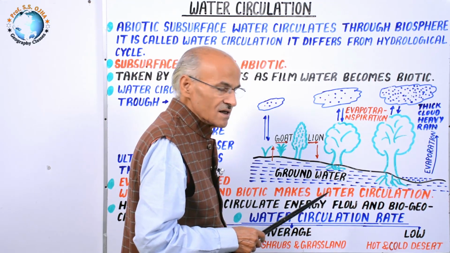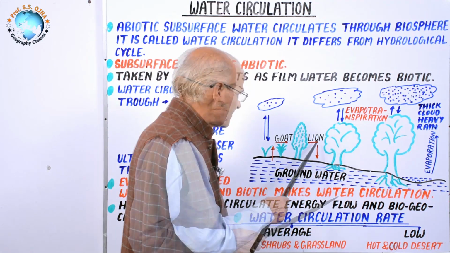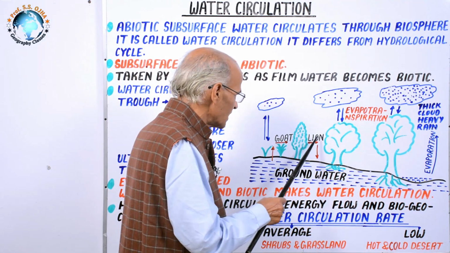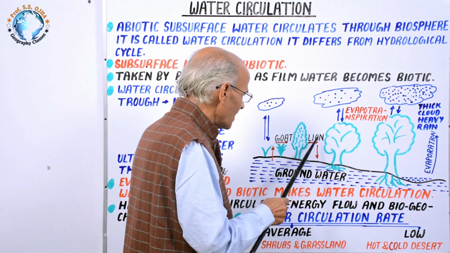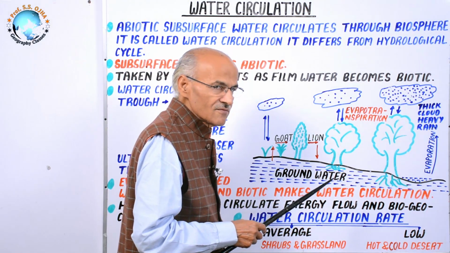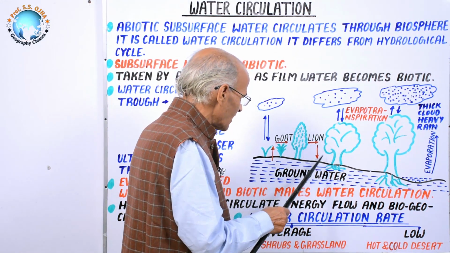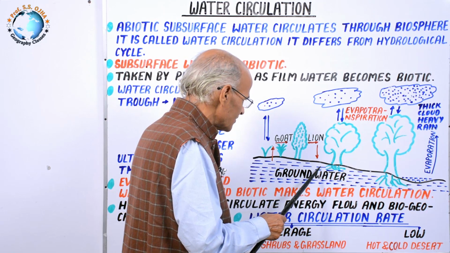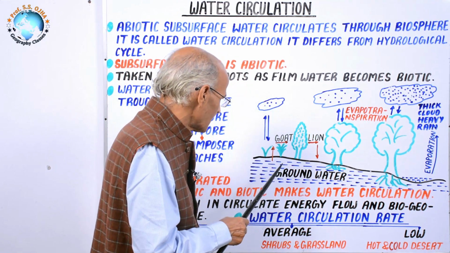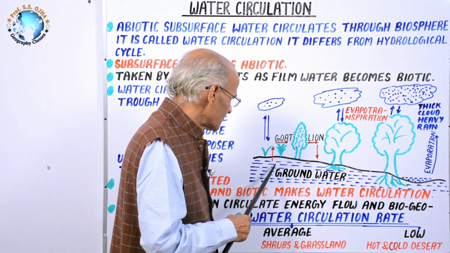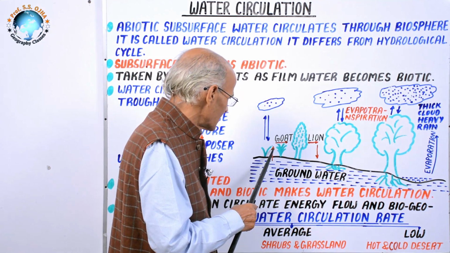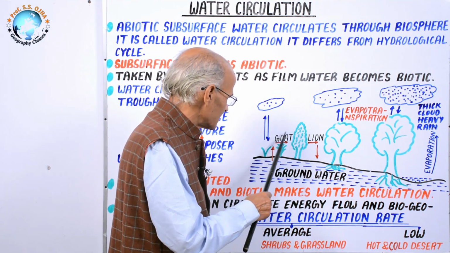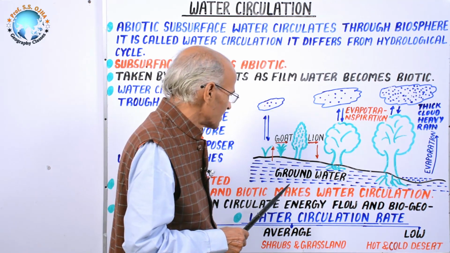In old age, it becomes minimum, about 50%, and after the death of that goat, that lion, that man, or any part of that food chain, that body falls in the soil, and that water again reaches the soil. So this is one pathway of water circulation, meaning abiotic water becomes biotic in the biosphere and again returns back to the soil. This is one pathway of water circulation.